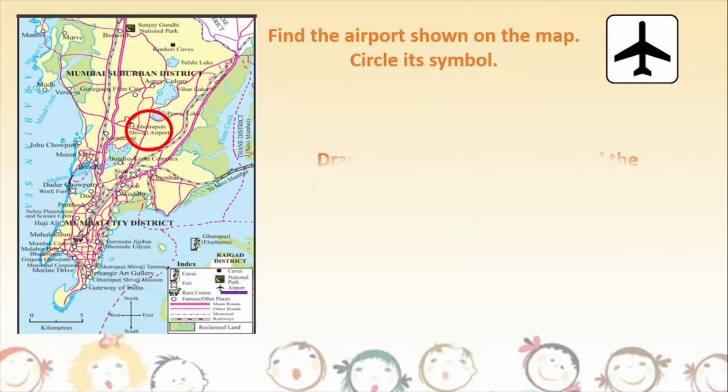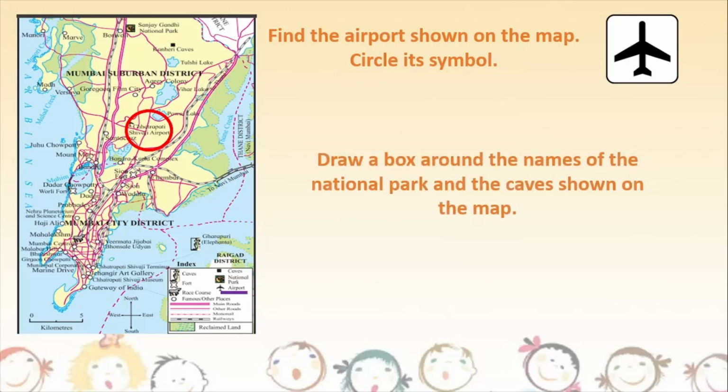So they have asked us to draw a box around the names of the national park and caves shown on the map. So there are certain lakes I can see. There are a few places like the film city also I can see. So let me check whether there are any caves over here.